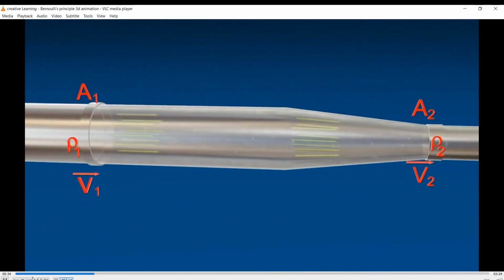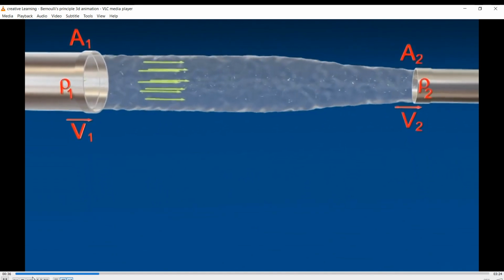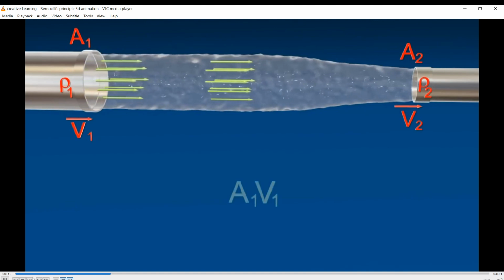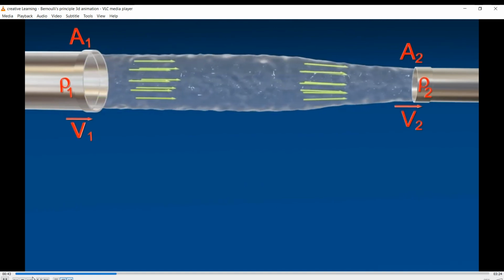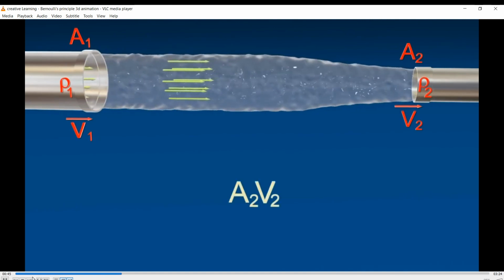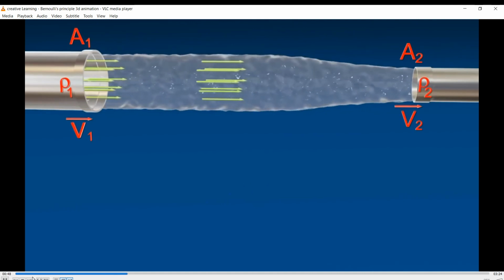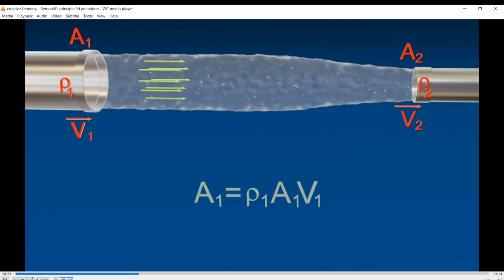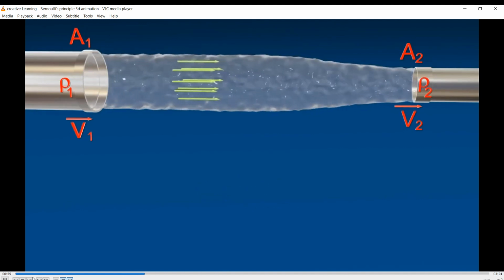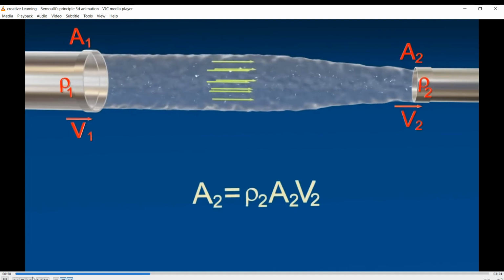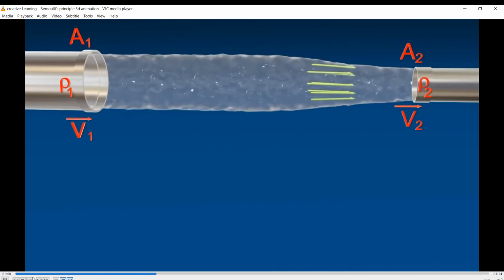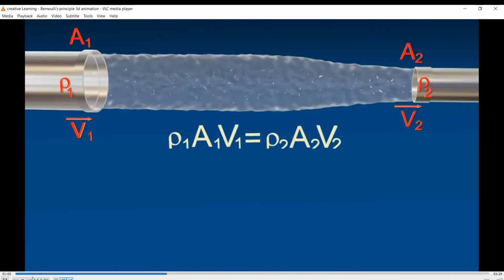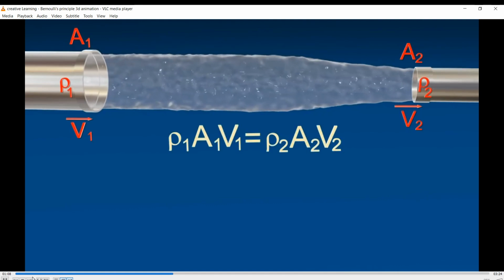Consider a fluid moving through a tube of cross-sectional areas A1 and A2 respectively. The volume of water entering A1 per second and the volume of water leaving A2 per second. Therefore, the mass of liquid entering per second at A1 and the mass of liquid leaving per second at A2. Assuming there is no loss of fluid in the tube, as for an ideal fluid.